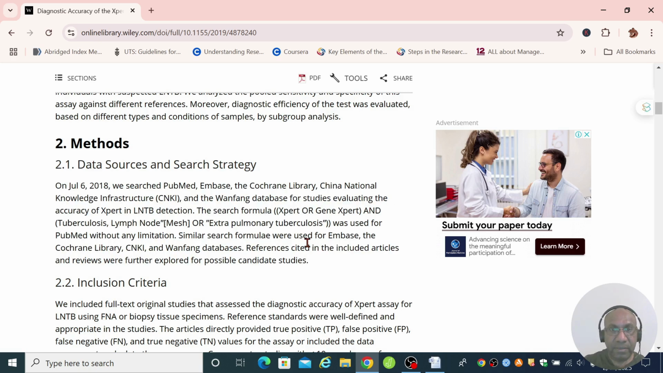So in this example, we have expert, gene expert, we have tuberculosis, we have lymph node, and we do not have extrapulmonary tuberculosis. So I guess what we can do is we will expand from lymph node. Lymph node is too narrow. We'll expand it to include other non-pulmonary tuberculosis, which is broader, and perhaps will include some good papers.